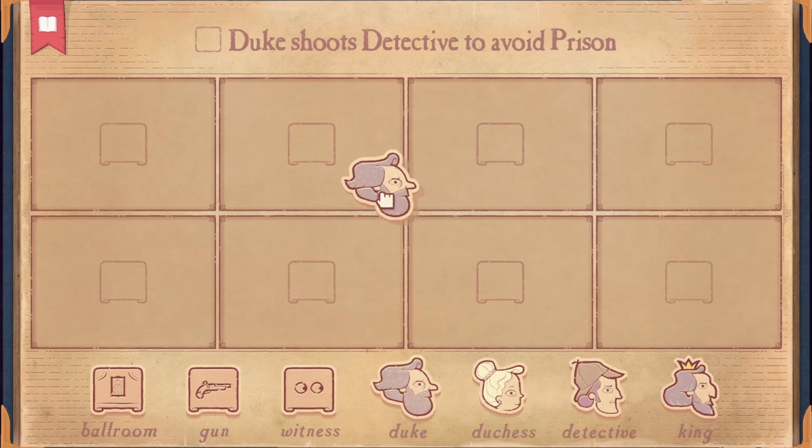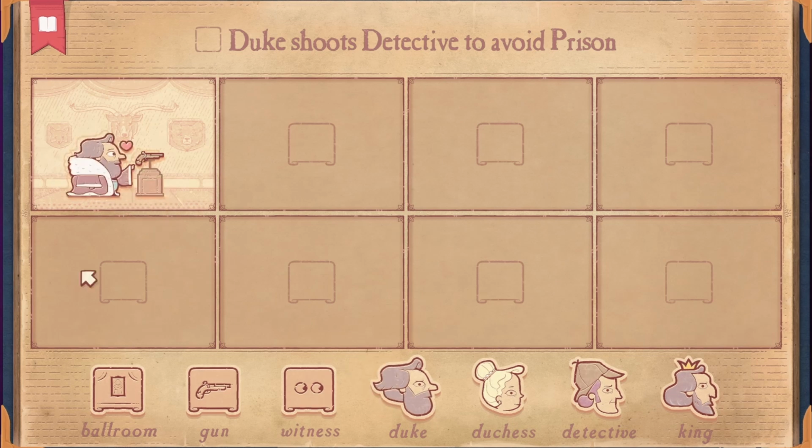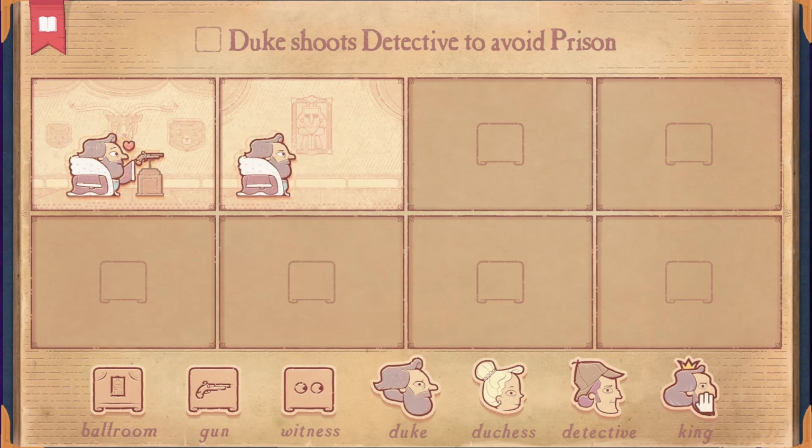So the duke here is gonna shoot the detective to avoid prison, which means the duke probably did something bad, right? So let's make the duke grab his gun. I'm guessing he doesn't. Did he want to kill the king? Is that what happens? Or did he want to kill his own wife?